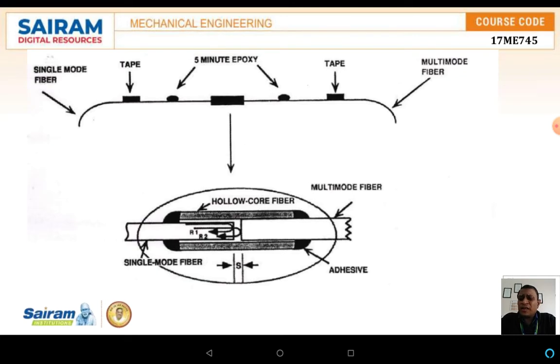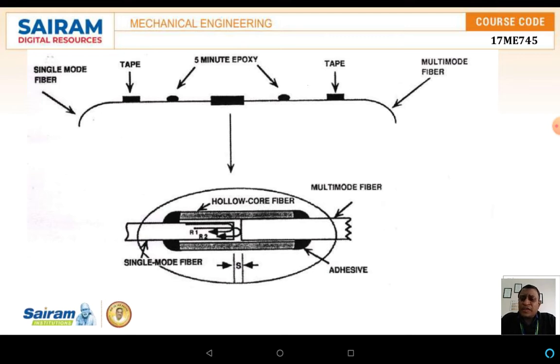The schematic diagram shows the Fabry-Perot sensor. See here, in this case there are two ends. One is a single mode fiber, and the other one is a multi-mode fiber. These two are pasted or fixed by using tapes. Along with that, an epoxy is also used for the gluing of these fibers.